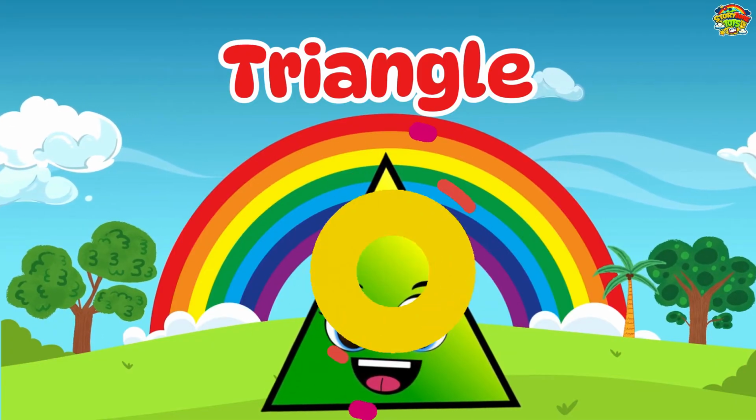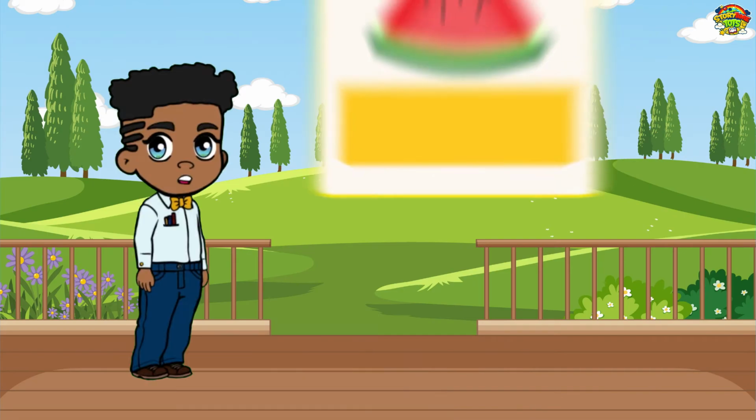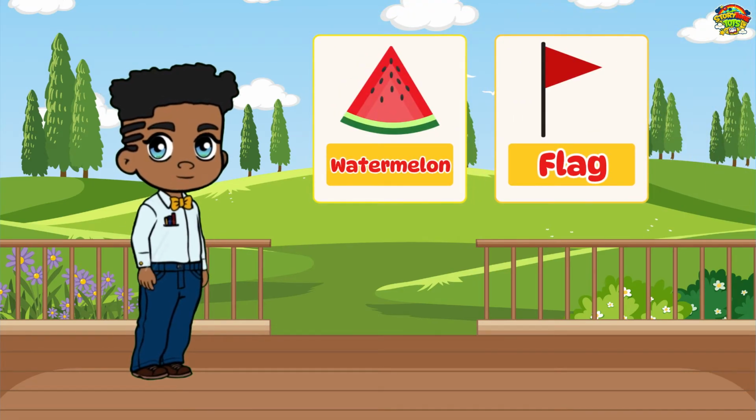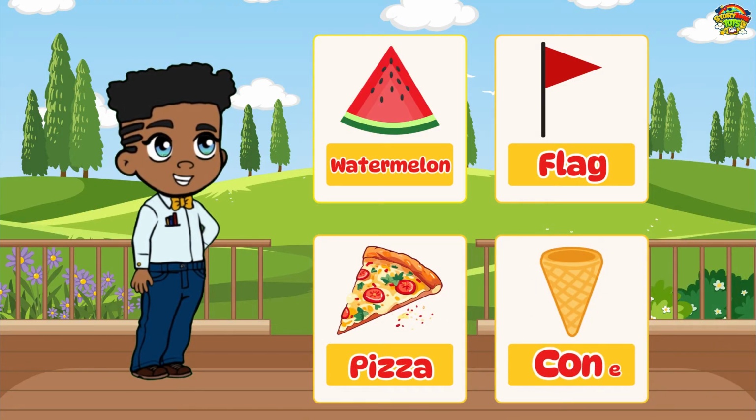Triangle. Watermelon is triangle. Flag is triangle. Pizza is triangle. Cone is triangle.